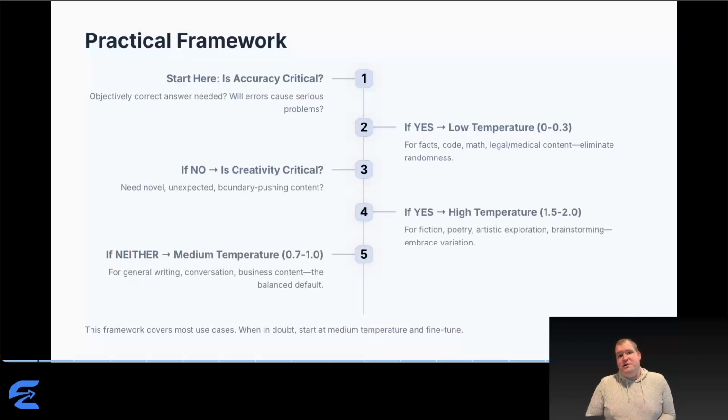So here's your decision tree for choosing temperature. Start here. Is accuracy critical? Is there one objectively correct answer? If yes, go low temperature. If no, ask, is creativity critical? Do you need novel, boundary-pushing content? If yes, go high temperature. If neither accuracy nor creativity is critical, use medium temperature. This simple framework covers about 95% of use cases.